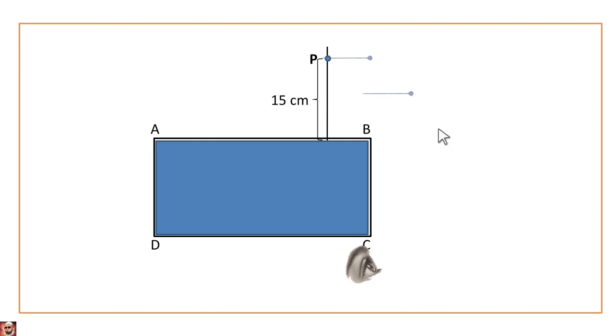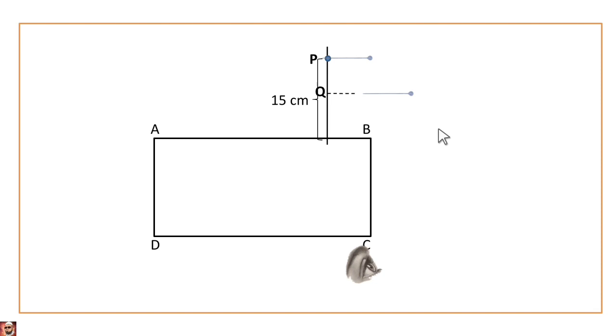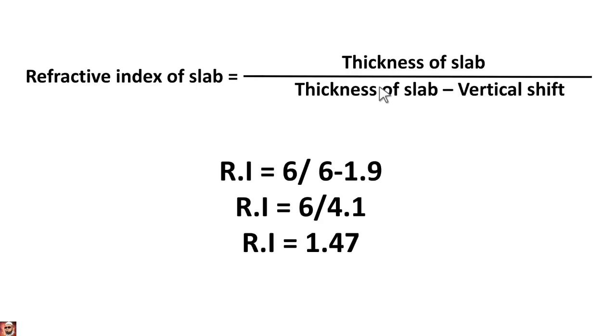Now draw a perpendicular line from the second pin to the line on which the first pin is placed. This is the perpendicular line we have drawn. This is the first line, and to this line you draw a perpendicular line. It meets at the point Q. Find the distance between P and Q. This distance we call the vertical shift. By using this vertical shift we can calculate the refractive index of this glass slab.